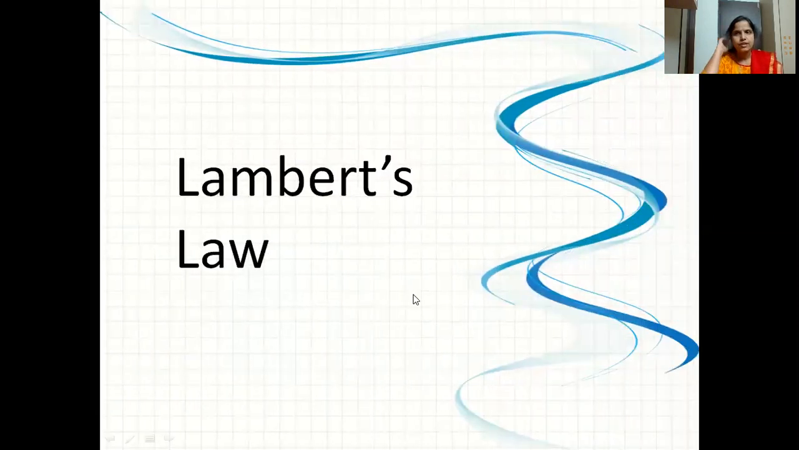So till now we have seen what is spectra and what is spectroscopy, that is the interaction of electromagnetic radiation with matter, and it may be either absorption or emission spectroscopy. Then we have seen the different molecular energy levels: electronic, vibrational, and rotational energy levels. Now we'll see what actually happens to the intensity of the light when it interacts with the sample solution.